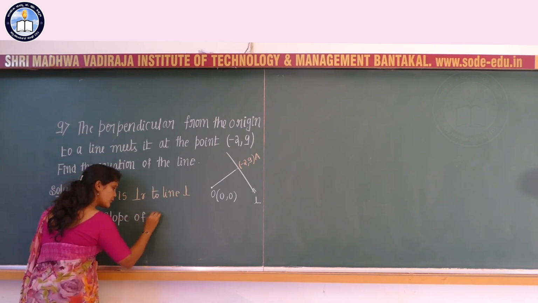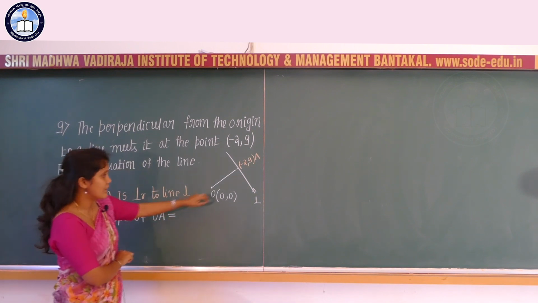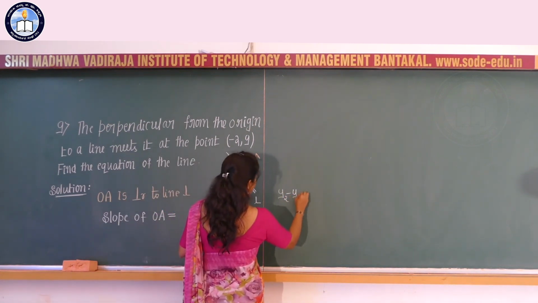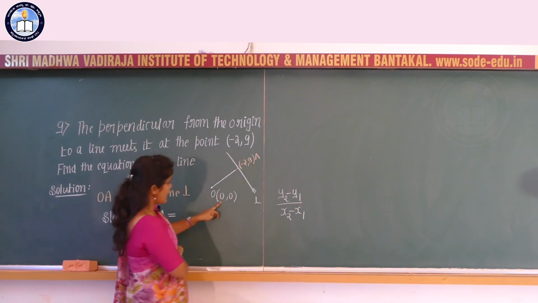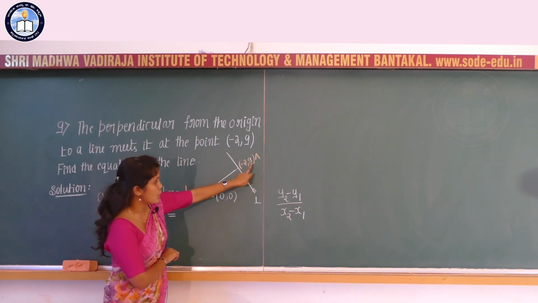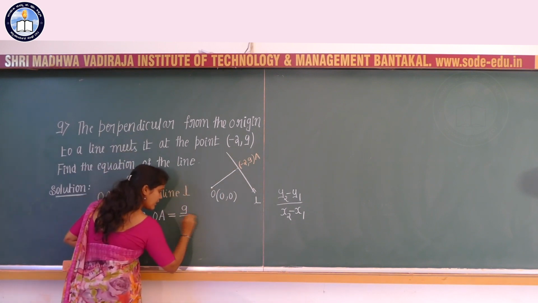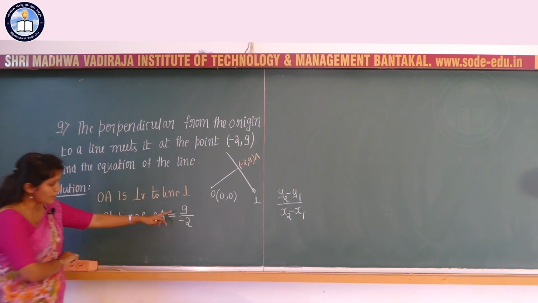What is the slope of OA? The slope of the line joining two points x1, y1 and x2, y2 is given by the formula y2 minus y1 divided by x2 minus x1. So 9 minus 0, that is 9, divided by minus 2 minus 0, that is nothing but minus 2.